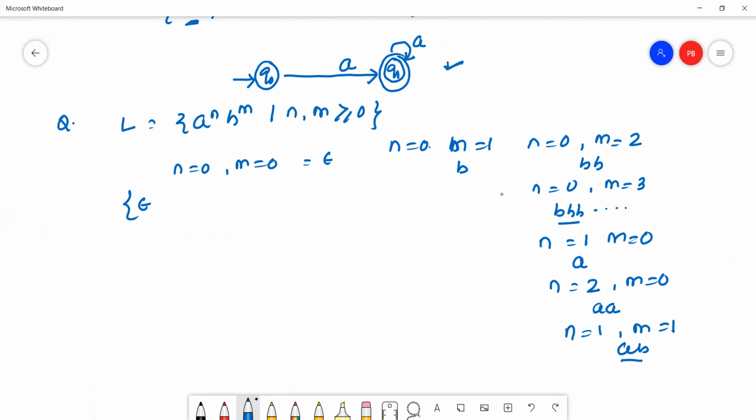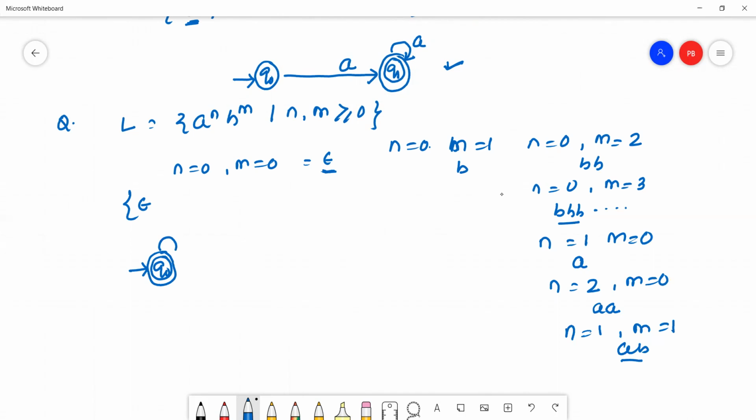But remember one thing, this language will generate epsilon. Since it generates epsilon, the initial state of the DFA must be a final state. So Q0 must be the final state. Okay, hope all of you understand.